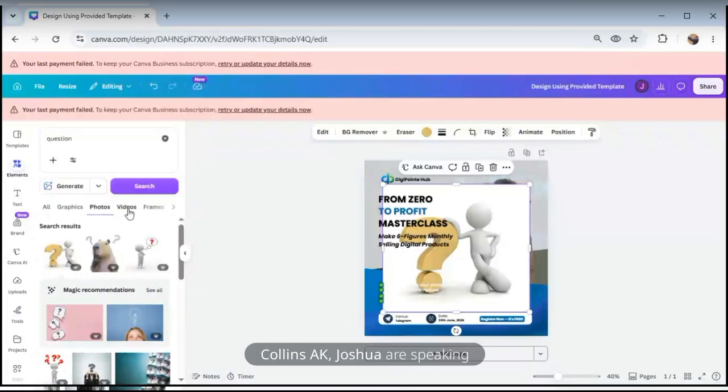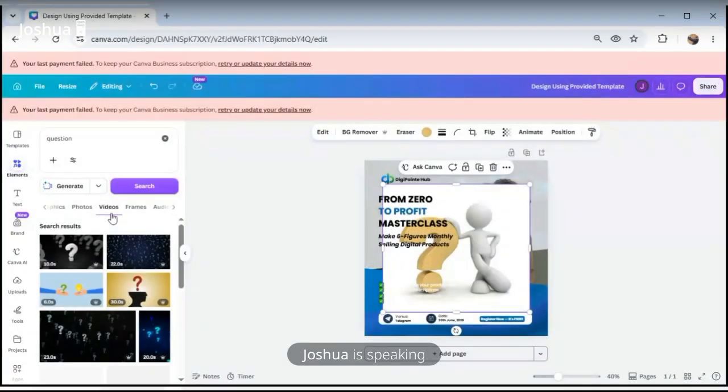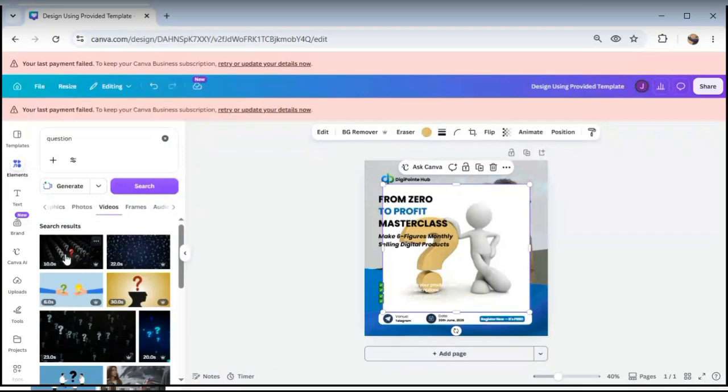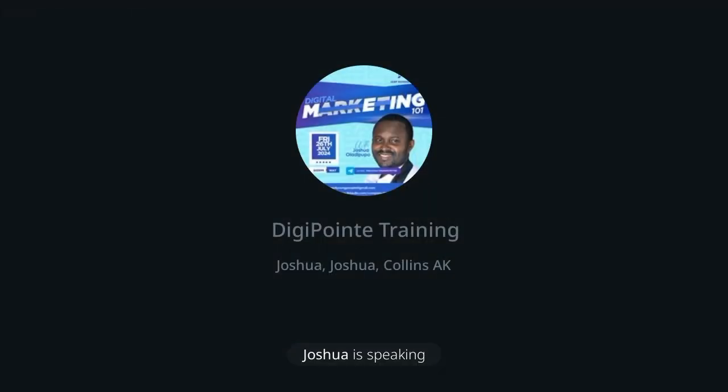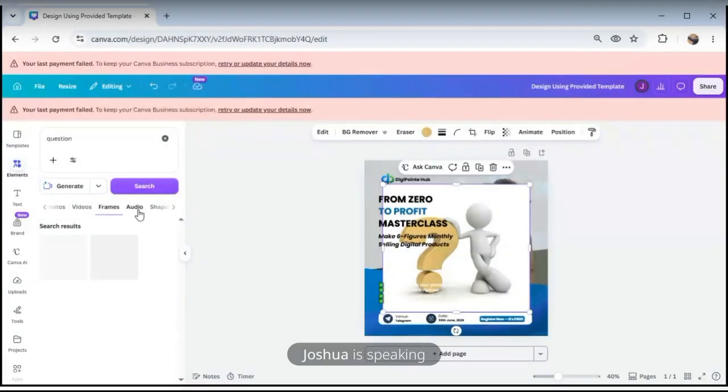Then even beyond that, you have videos too. You have videos that can affect question. Let me see if I can play. Yes, the video is moving right there. Can you see it? Yes. So you have frames that can fit in. You see these frames, you can fit in. So that is how that works.